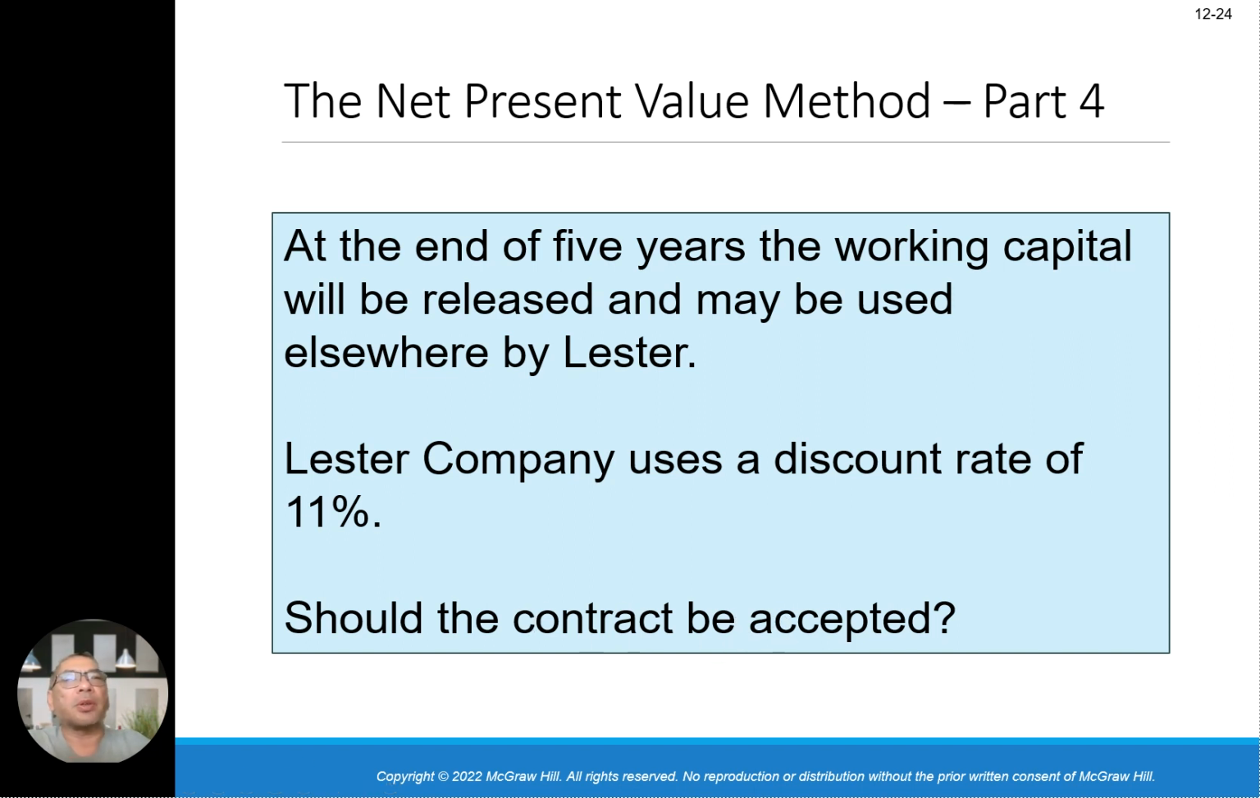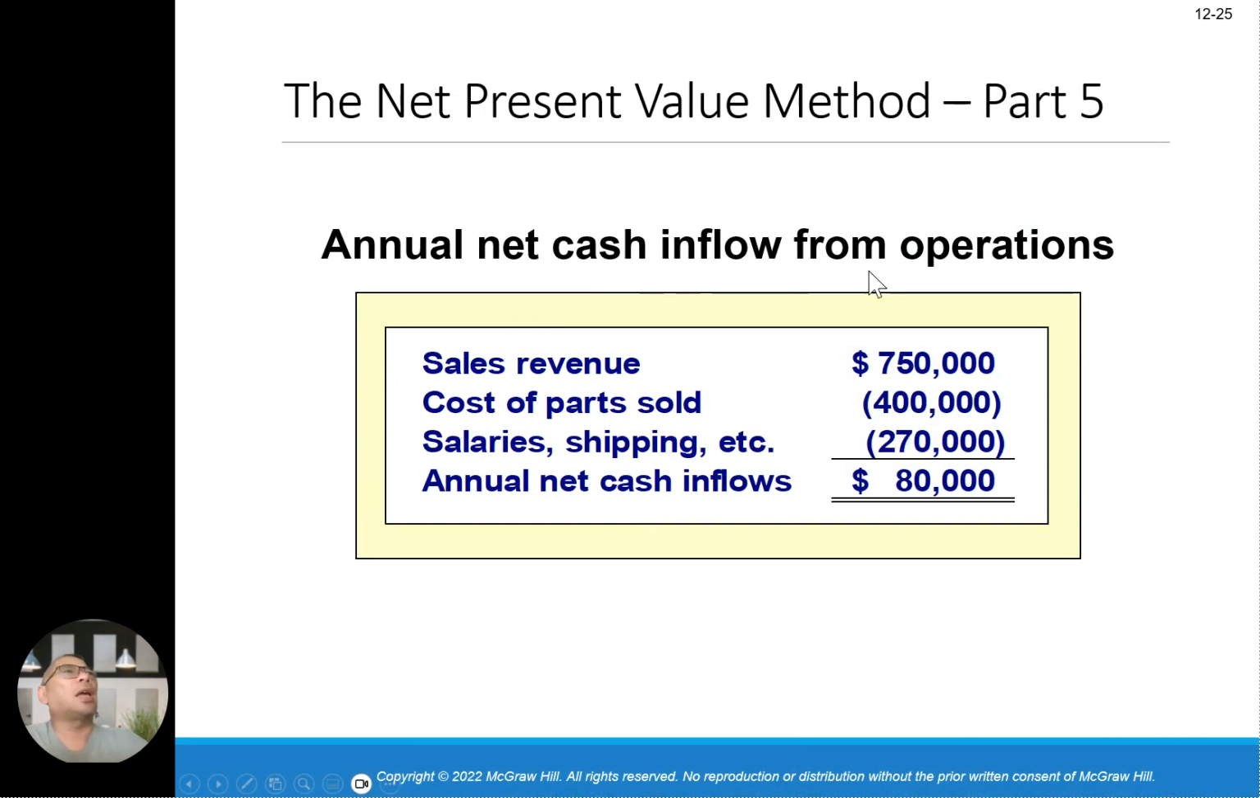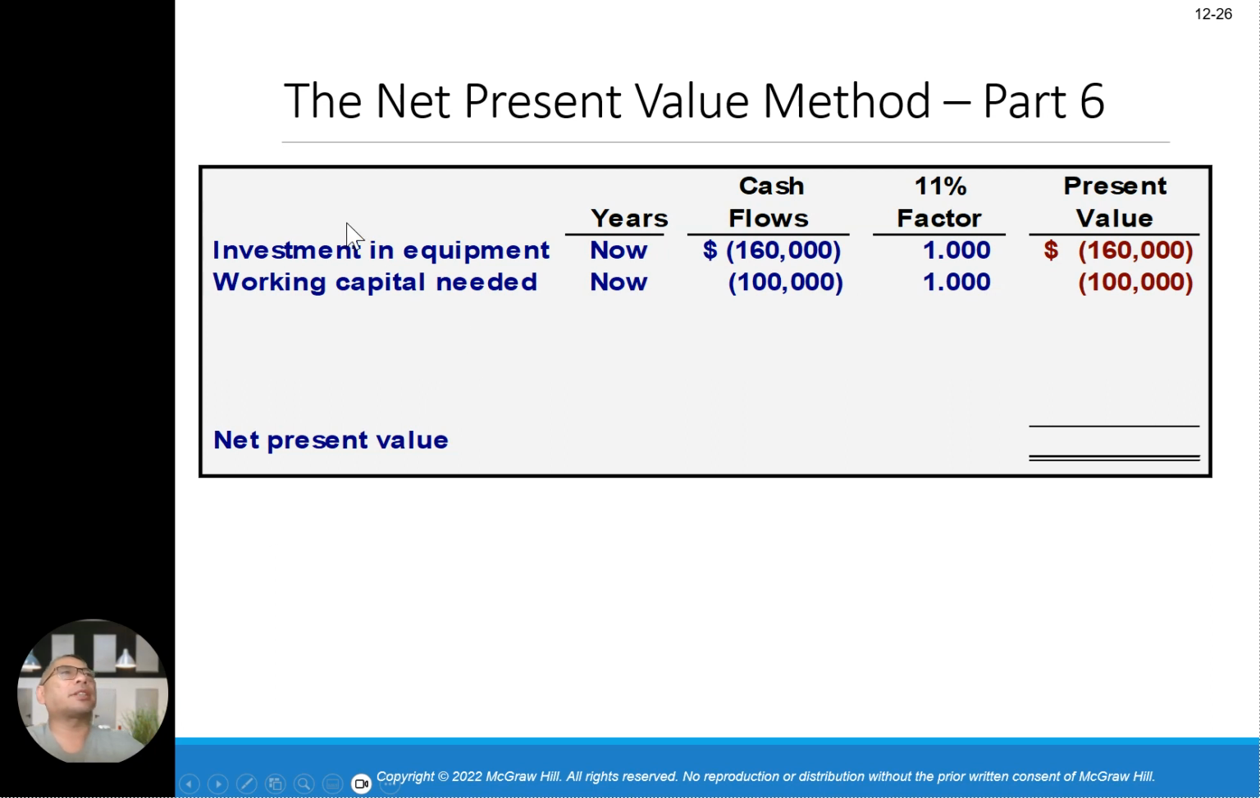So let's look at the detail in this particular case study. Annual cash inflow: you have sales revenue 750,000, cost of parts sold 400,000, salary and shipping 270,000. You have the net cash inflow of 80,000. Then the investment in equipment is 160,000 cash outflow, at 11% factor 1 is 160,000. Working capital needed now is 100,000, factor 1 is 100,000. The net present value will be, look at this logic.